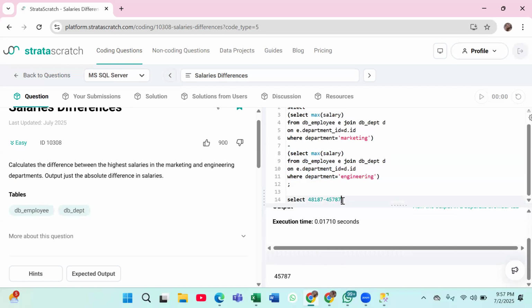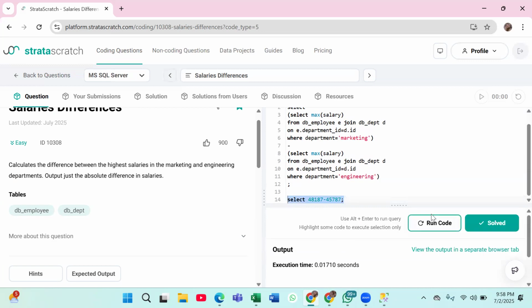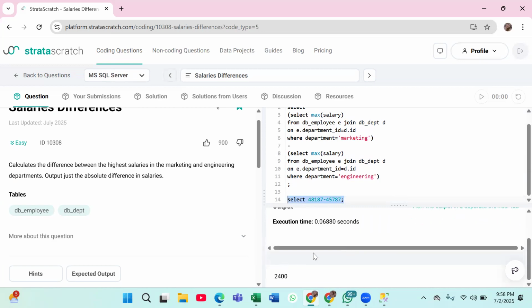It is 45787, and we are just subtracting them. To subtract numbers, do I need to have a table name? Do I need to have a table name for subtracting numbers? No, right? See, the same result will be there. Are you able to get it? What am I talking about now?